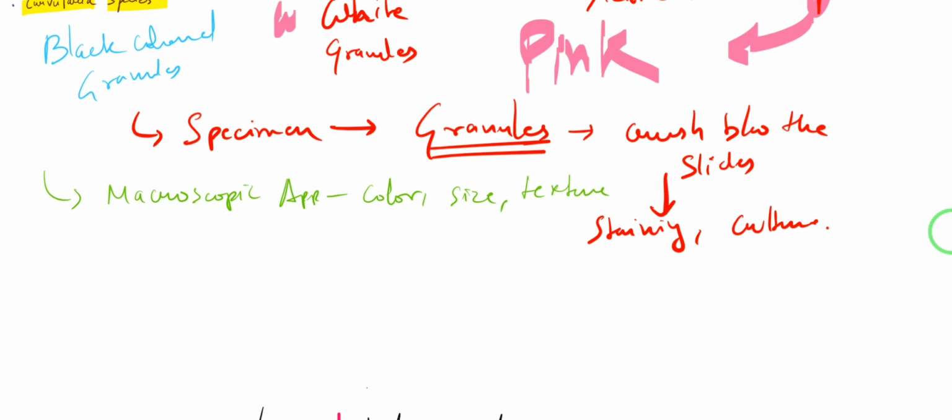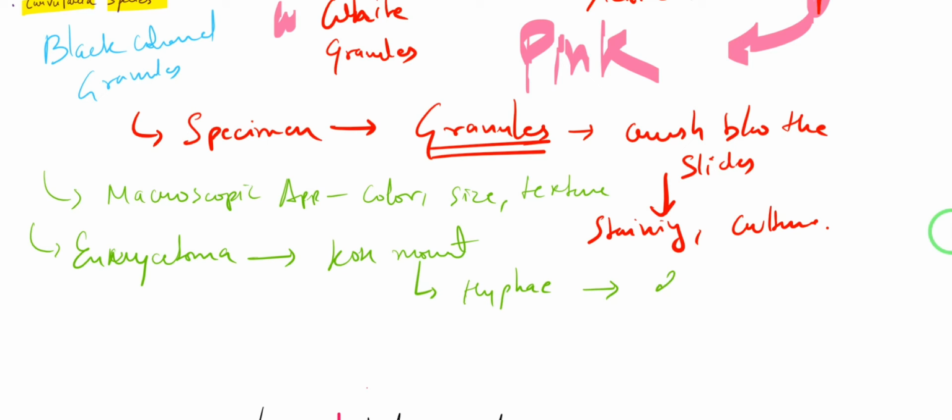Right, so after the macroscopic appearance, if you are suspecting eumycetoma, you will go for KOH mount, in which you are going to see fungal hyphae, which will be 2 to 6 micrometer in width.